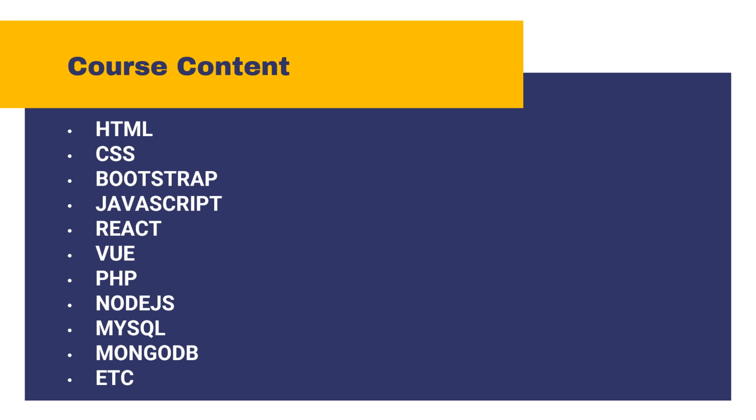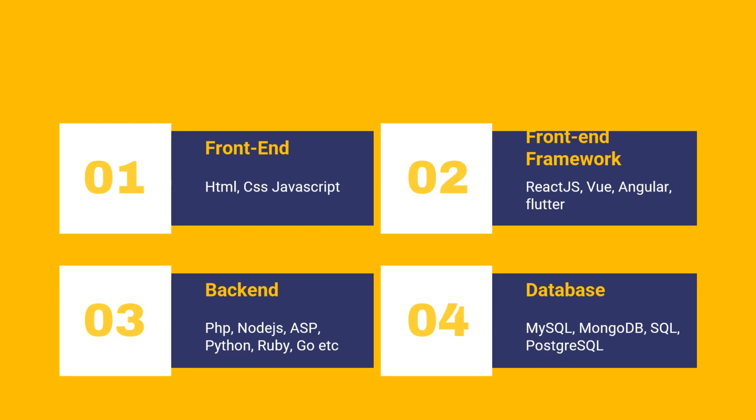Let's not waste our time. I want us to go through and learn fast. We can divide all this into the front end, the front end framework, the back end, and the database. We have the front end, that's the visual interface, the UI/UX, what you get to see. Then we have the front end frameworks, which we use in building the front ends. We also have back end frameworks. Sorry, I forgot to put it here. Then we have the back end, and we have the database. We're learning all this, which makes you a full stack developer.